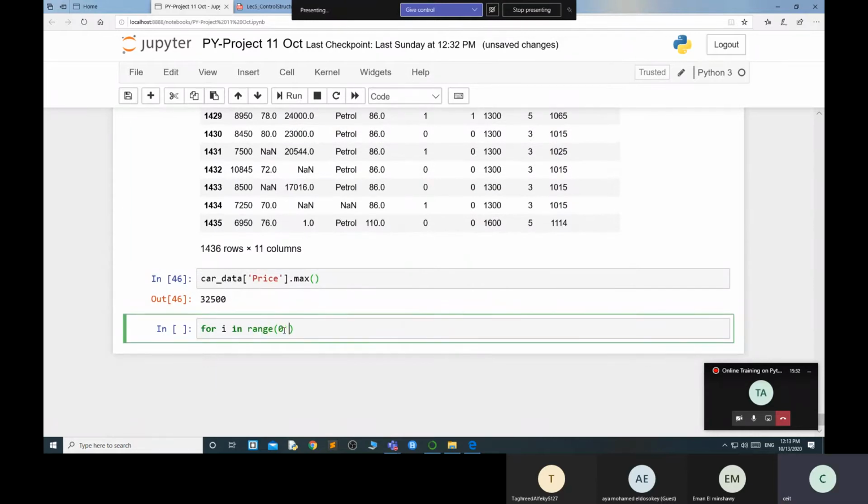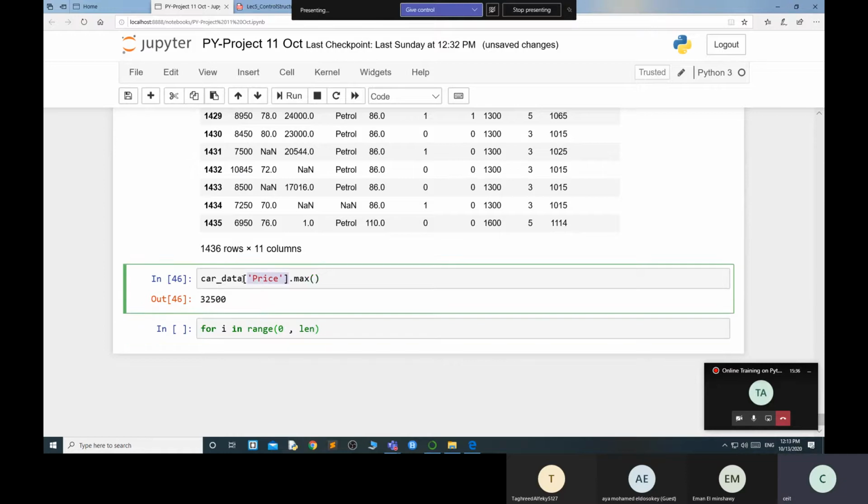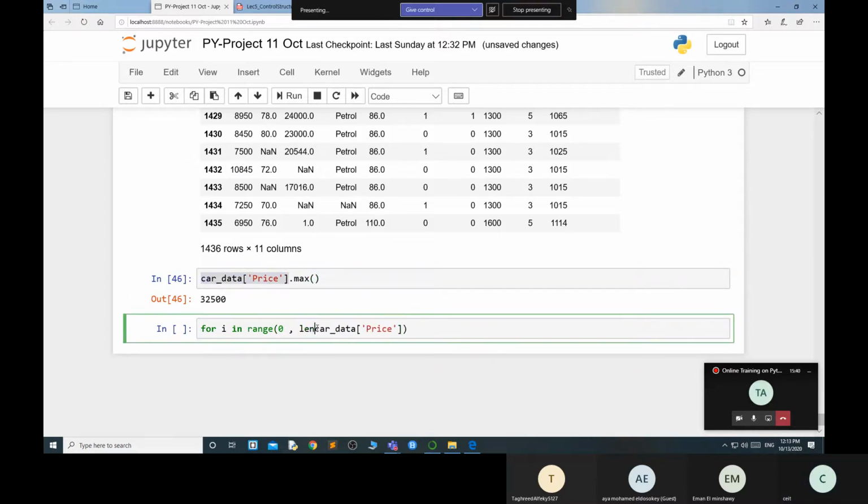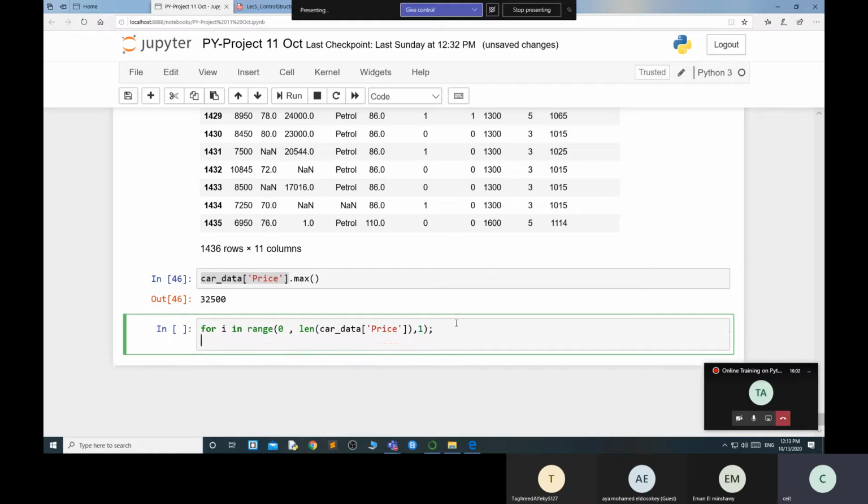I need to go up to where? Length of my car underscore price column. Then I need to put one, by one, one by one. That is called one by one. So now you understand that the range function is available.